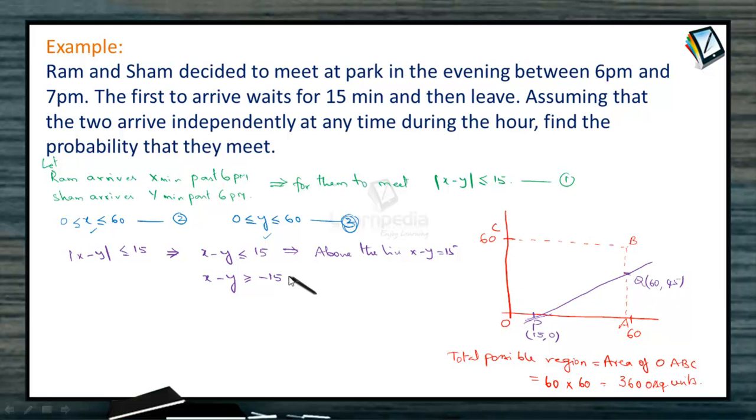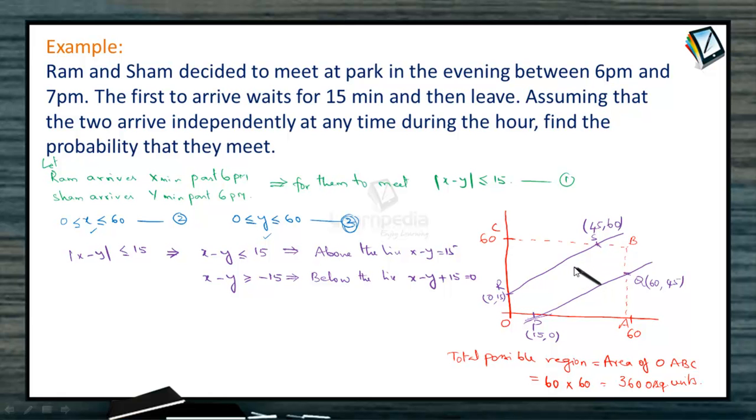Now similarly, where is the second region? Yes, this is the region which is below the line x minus y plus 15 equal to 0. So how is this straight line? It is a straight line making an x-intercept of minus 15 units and a y-intercept of 15 units. So cutting the y-axis at (0, 15), and when extended, this line will cut the other line, say at R and S. Then R coordinates are (0, 15) and S coordinates would be on a line parallel to the x-axis, so the y coordinate would be 0, wherein the x coordinate would be 45. The region should be below this line but above that line.